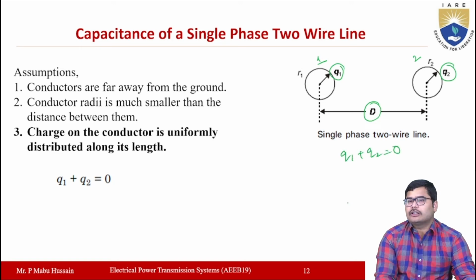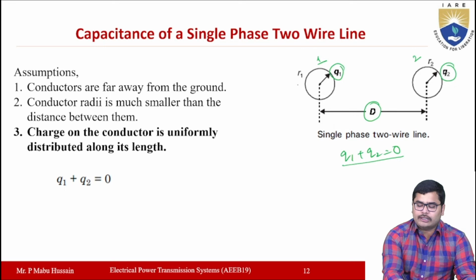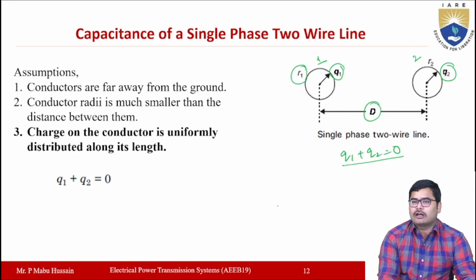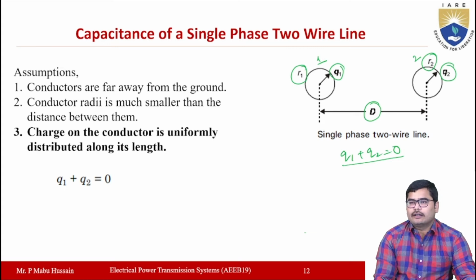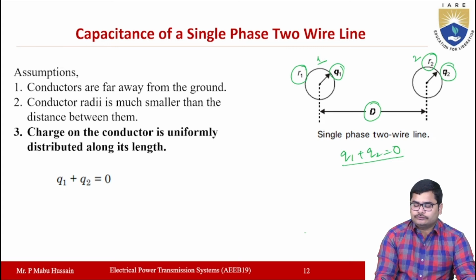That means the charge on the conductors is distributed such that Q1 plus Q2 will be equal to 0. You also assume that the radius of conductor 1 is R1 and the radius of conductor 2 is R2 here, right? Now one conductor acts as a forward path, and the other conductor acts as a reverse conductor. So the charge Q1 will be equal to minus Q2.